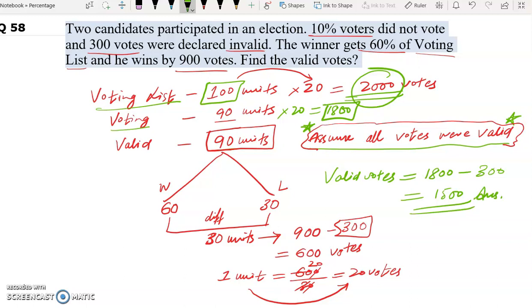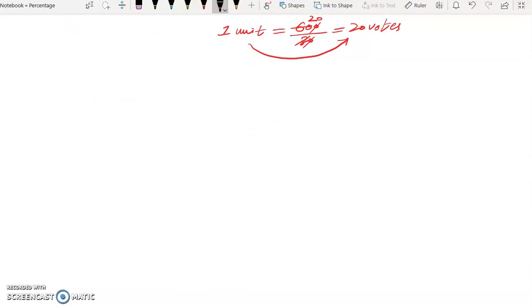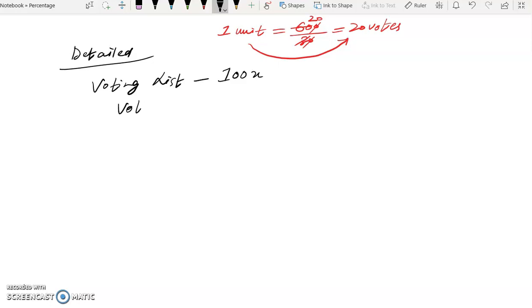Now this question can be solved in the detailed method as well. Let me explain it to you. Let's say the total voting list is 100x. Now voting was done, 10% did not vote. So 10% will be deducted. So 90x actually voted.